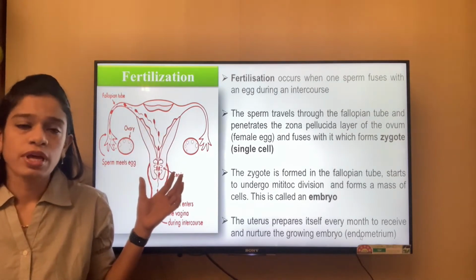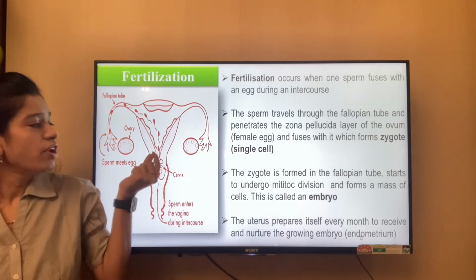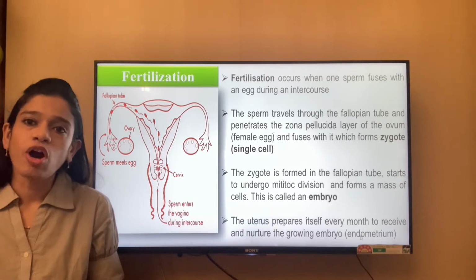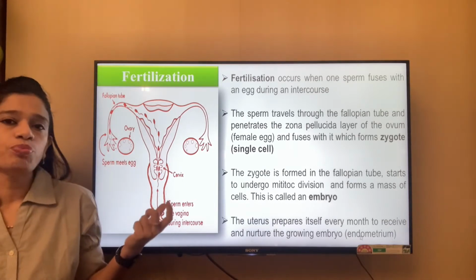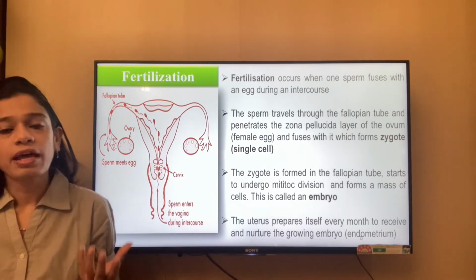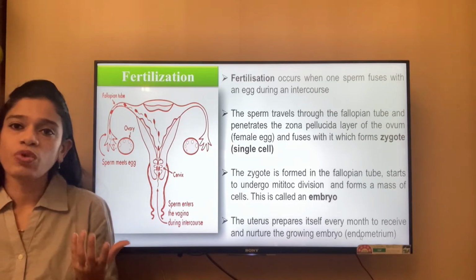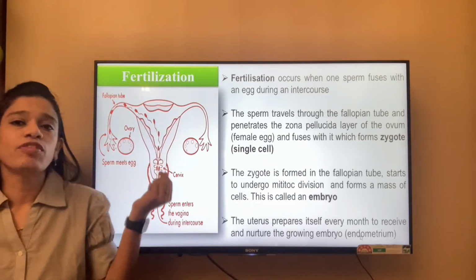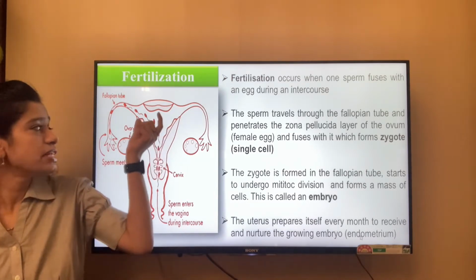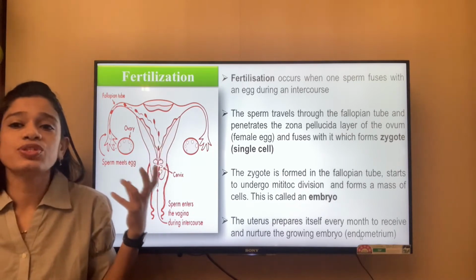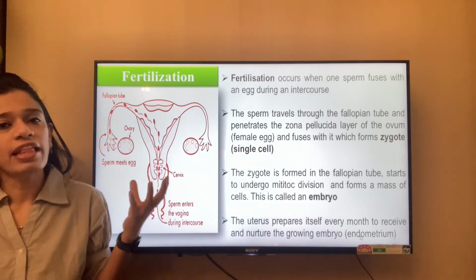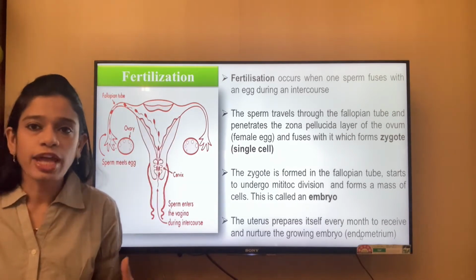into the uterus. Now I have also discussed that every month when a matured egg is released into the fallopian tube, the uterus also prepares itself to receive the fertilized zygote. For that, the inner lining of the uterus starts to thicken up. Once this wall gets thickened, it is ready to receive the embryo, and this thickening is known as the endometrium.